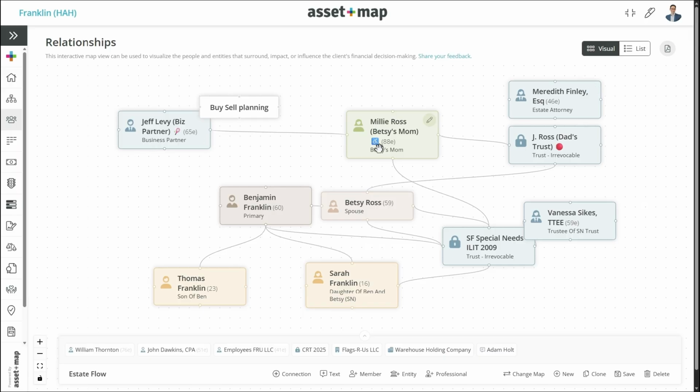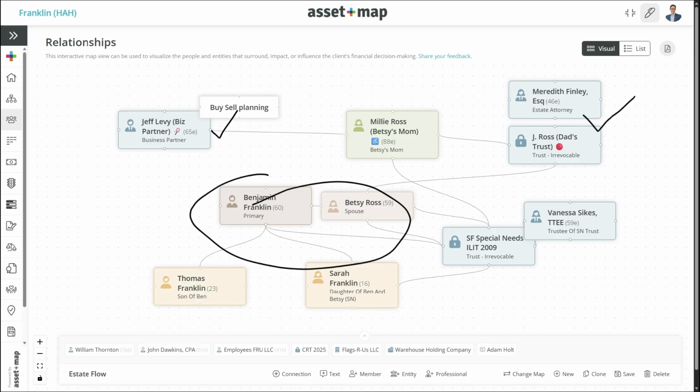You might notice here that we also have a family business that was set up originally by Betsy's dad that Millie has stepped into. Jeff Levy is the business partner. He's getting older and probably wants to exit the business. Do I need to think about buy-sell planning? And this is a fantastic way to promote the idea that there are areas that we need to help that are outside of the traditional bubble of our clients, that these are opportunities to help here, to maybe help out here with this trust, to help here, and of course, maybe even help mom as we move on down,